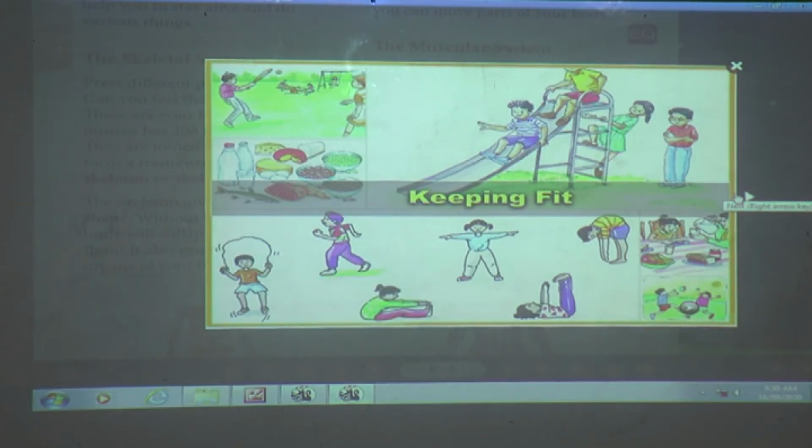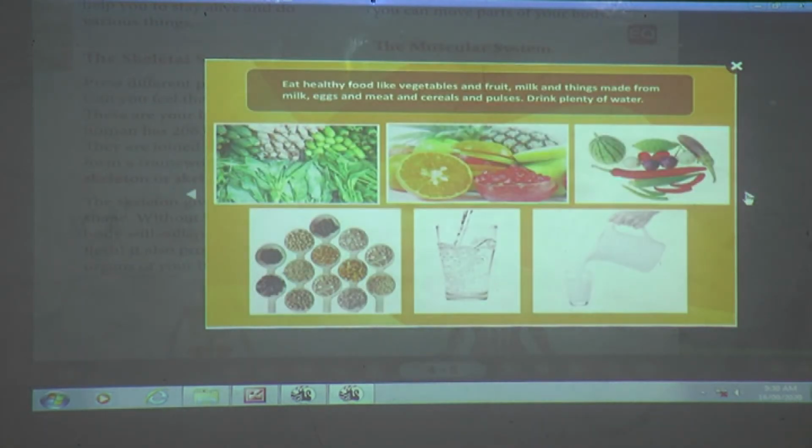So how can you keep fit? Eat healthy food like vegetables and fruit, milk and things made from milk, eggs and meat, and cereals and pulses. Drink plenty of water.